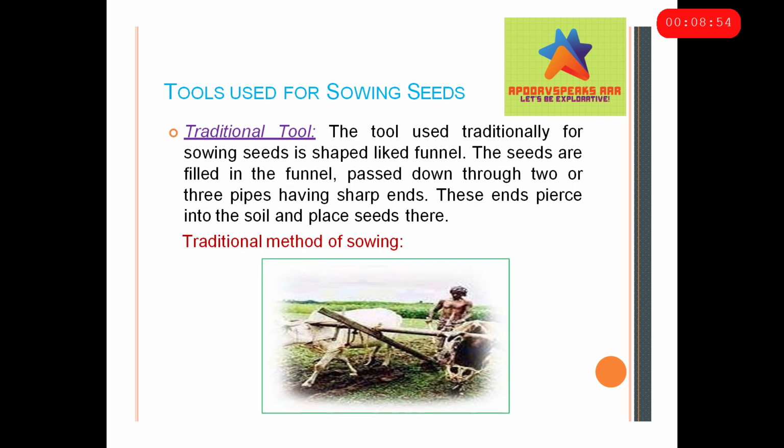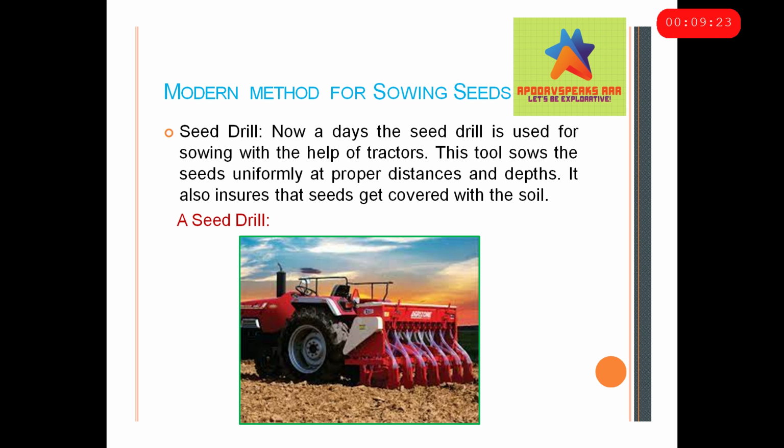Now we'll discuss a traditional tool, as you can see. This traditional tool is shaped like a funnel. The seeds are filled in the funnel and passed down through 2 or 3 pipes which have sharp ends. You can see it has a seed storage. Then the seeds get injected into the soil through the sharp end pipes, and these ends also pierce through the soil, so they act as a plow too.